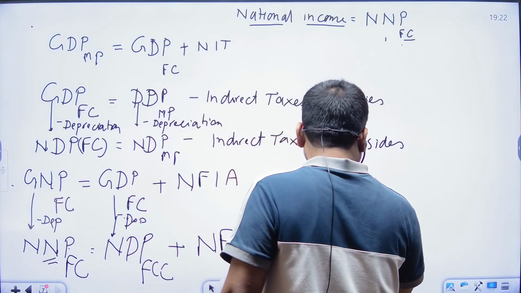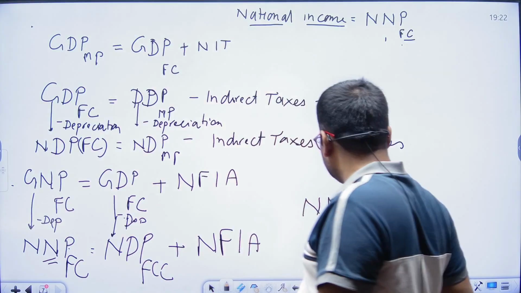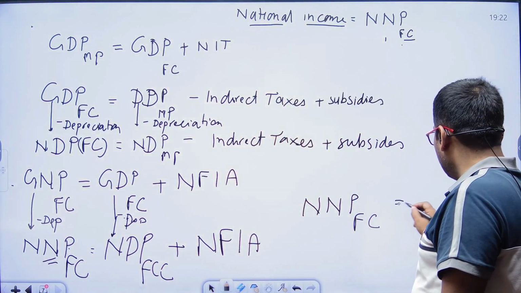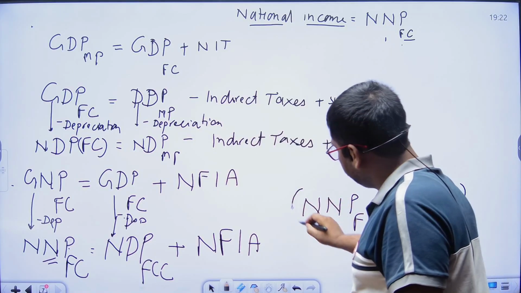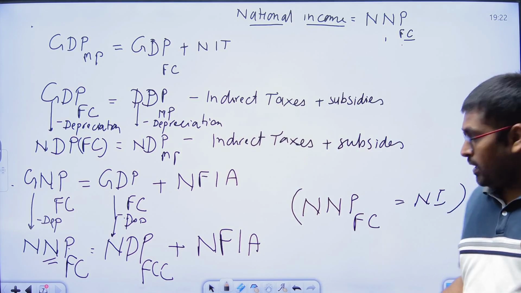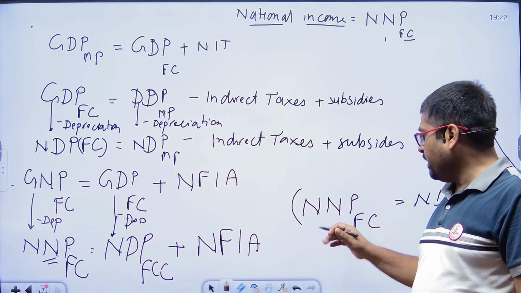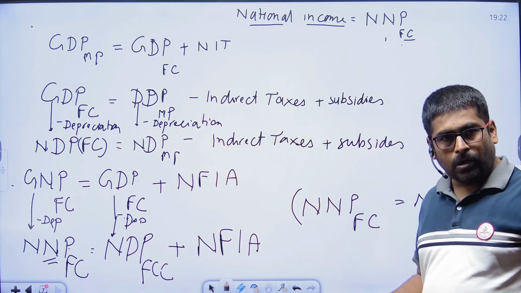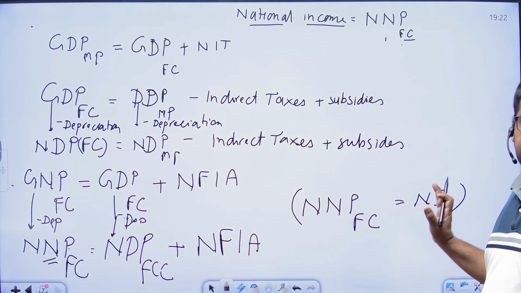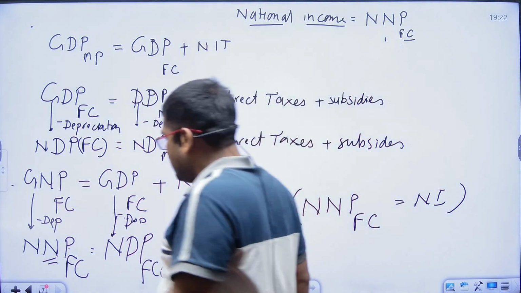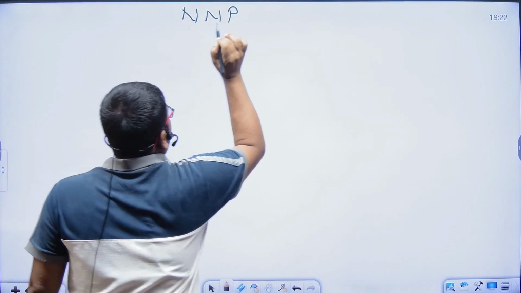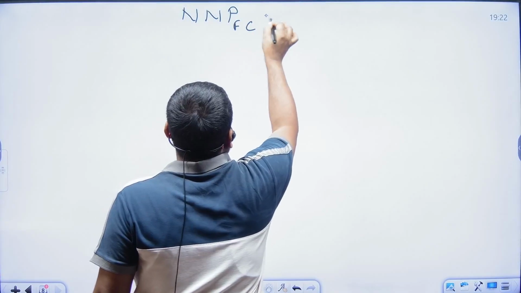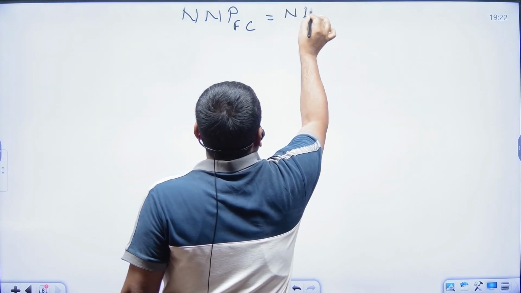NNP at factor cost is equal to national income. Another measure: NNP, net national product at factor cost, is equal to national income.